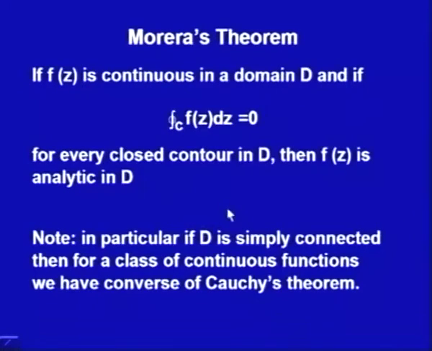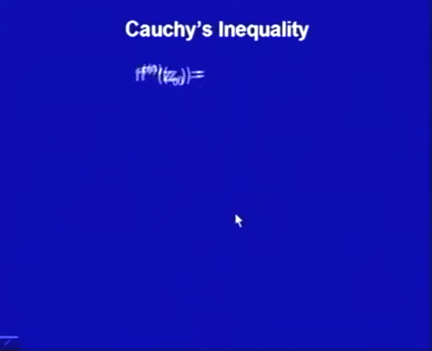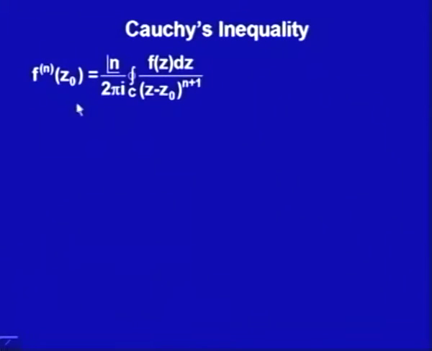Now, let us move to one more application of this Cauchy integral formula, Cauchy's inequality. From the analyticity of the function f z, we have found that the nth derivative of f at z naught can be given by the formula factorial n upon 2 pi i, integral along the closed contour C of f z upon z minus z naught to the power n plus 1.